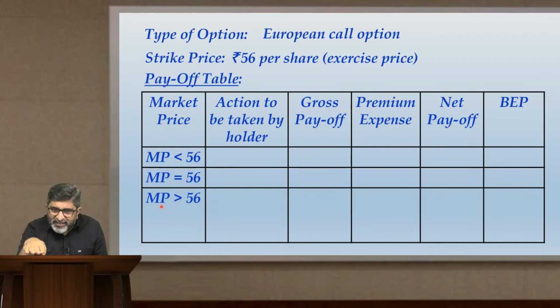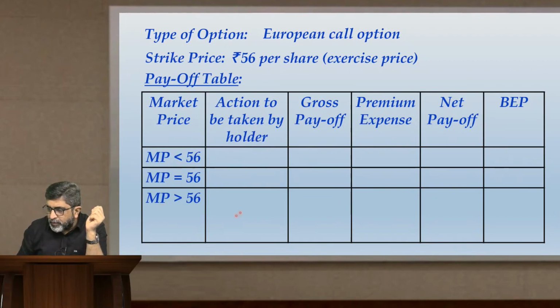Otherwise, if the price is less than or equal to the exercise price, it is not worth exercising your option, because your position would either be out of the money or at the money. You will not exercise the option when your position is out of the money or at the money. You will exercise your option only when your position, as in the position of the holder, is in the money. Don't forget that. And therefore, when you have written that chart, what is the condition for exercising a call option? The condition for exercising the call option is market price should be greater than exercise price.